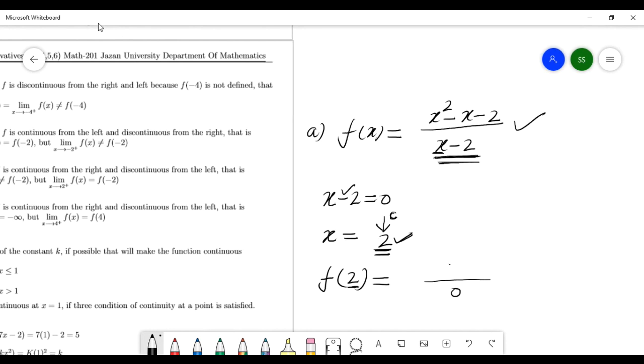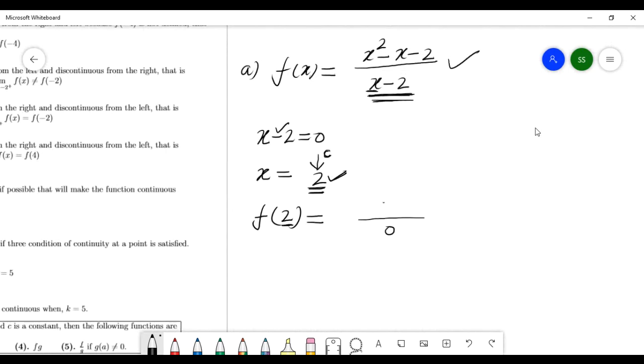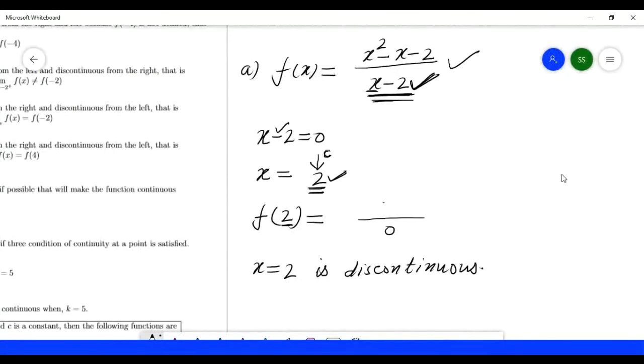At x is 2, it means this function is discontinuous. So, how to check? If the function is a fraction like that, then you have to check the denominator. If at any number the denominator is zero, the function is not defined. It means at x is 2 it is discontinuous. One condition fails, right?